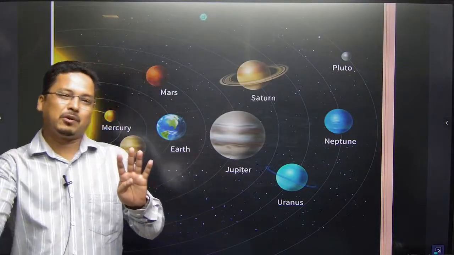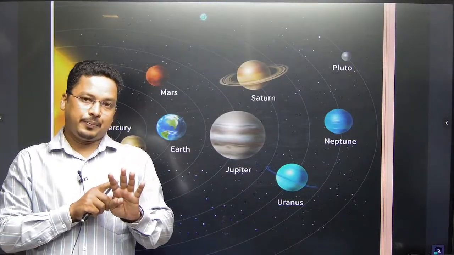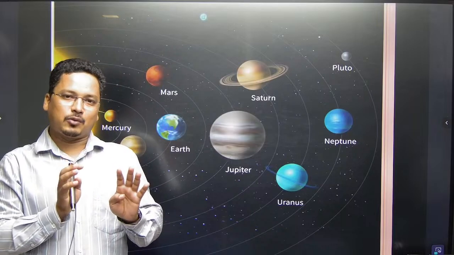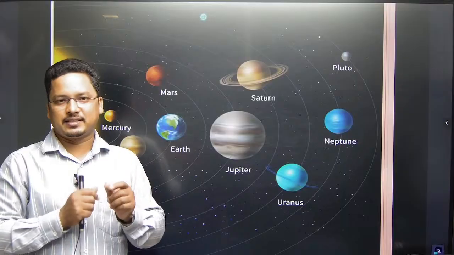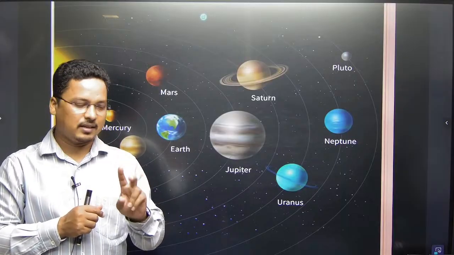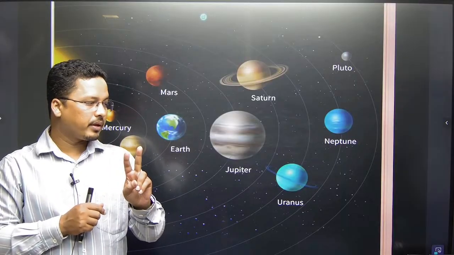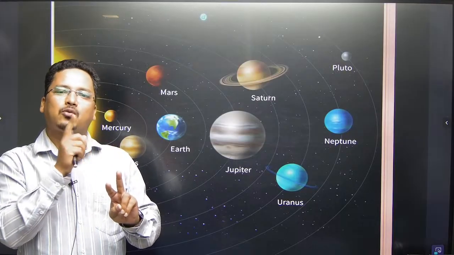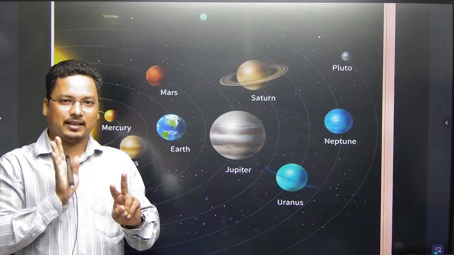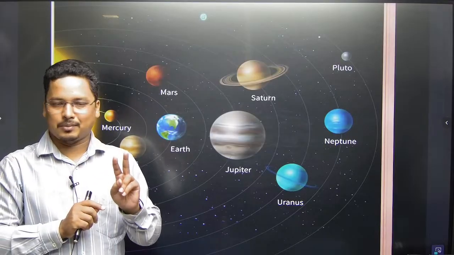Condition 1: it must be massive enough, having enormous gravity and an almost spherical shape. Condition 2: एक planet बनने के लिए the planet must revolve around the Sun. वो Sun के चारों तरफ चक्कर लगाना चाहिए. That is condition number 2.